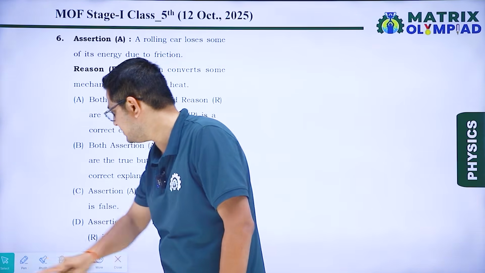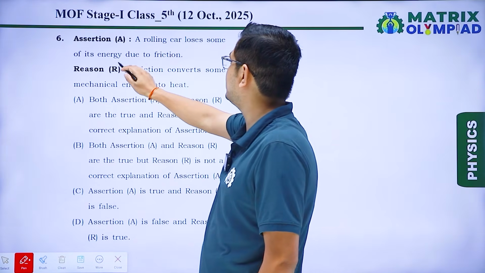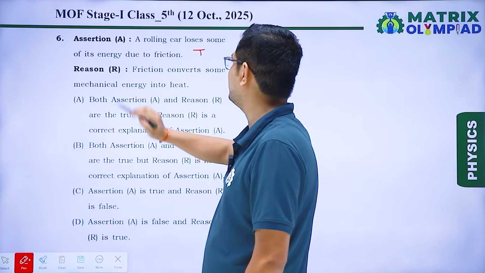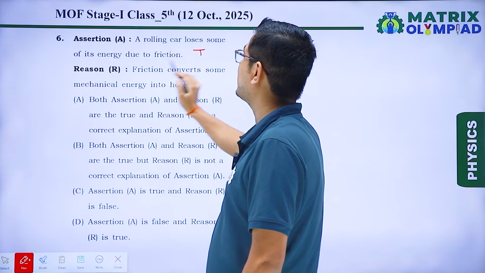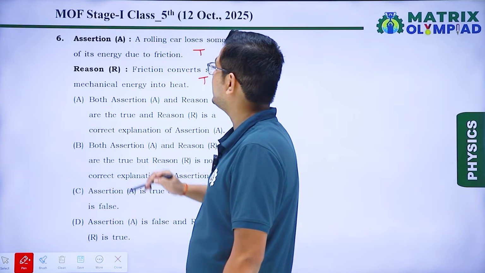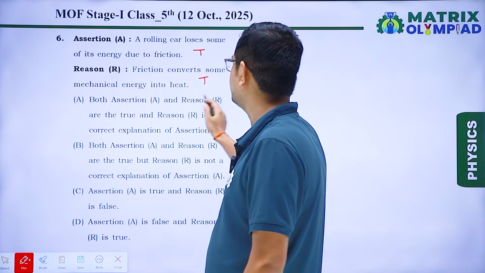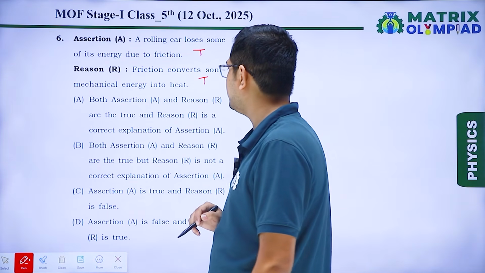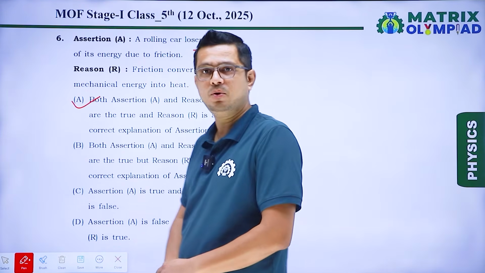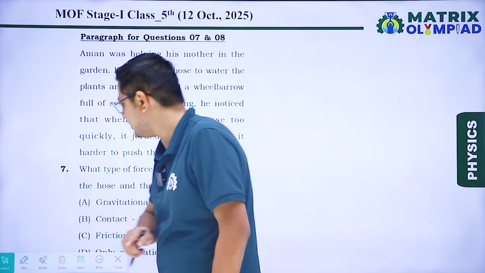That is an assertion reason question. A rolling car loses some of its energy due to friction. That is a true statement, because in reason it is given friction converts some mechanical energy into heat energy. This is also true and it is the correct explanation of assertion. So for this question, we will write both assertion and reason are true and reason is a correct explanation of assertion. So option A is our correct answer. Okay. Next question, that is based on a paragraph.